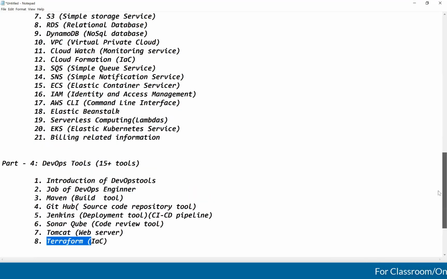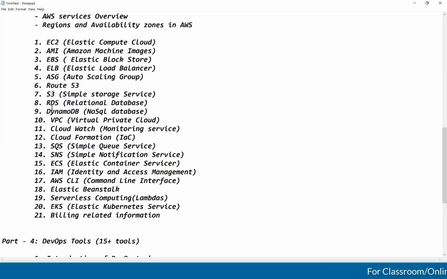See guys, if you want to create an EC2 instance, you should have a VPC. In the VPC, you need to create a lot of things. Subnets you need to create, route tables you need to create, an internet gateway you need to create. Security groups are required, a key pair is required, a lot of things are required.